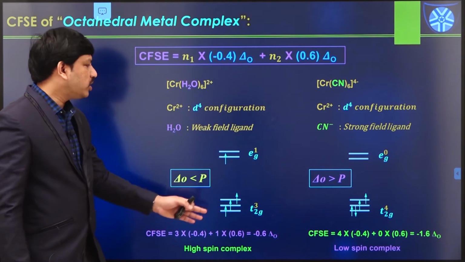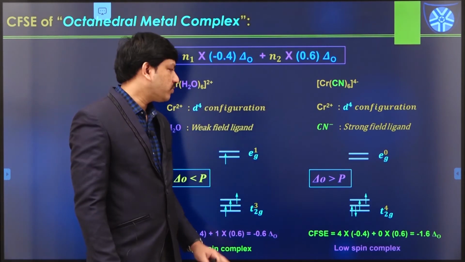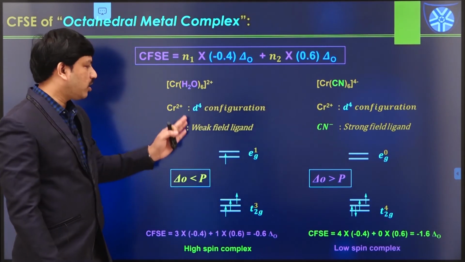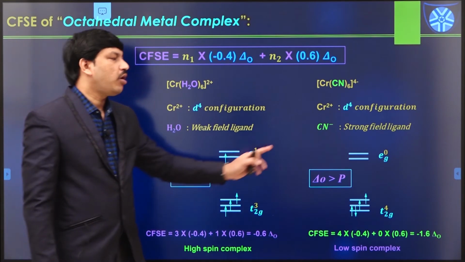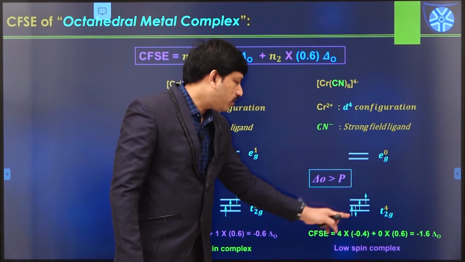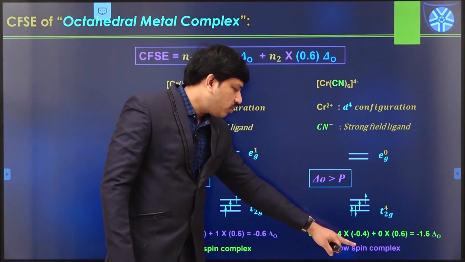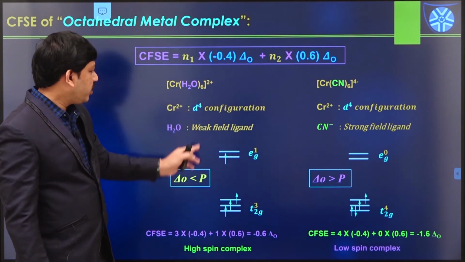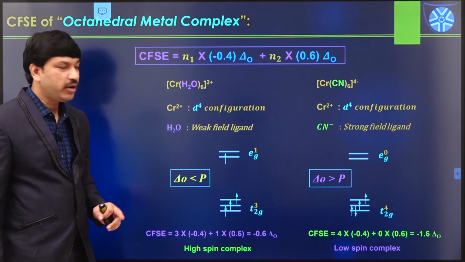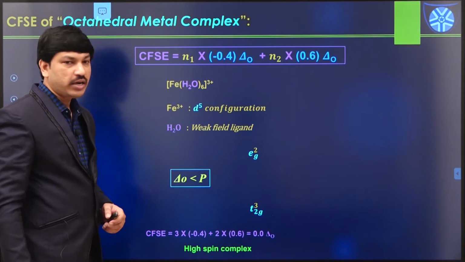Like this, we can calculate CFSE values for the strong field complexes or weak field complexes. So always strong field ligands form low spin complexes, and weak field ligands always form high spin complexes in this manner. So this is another example.